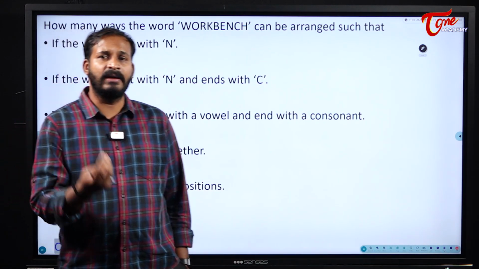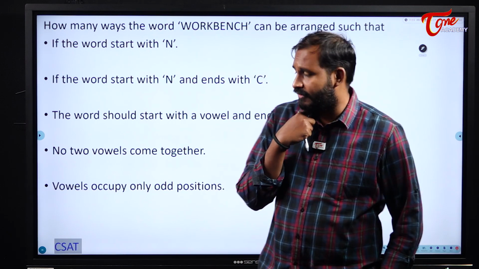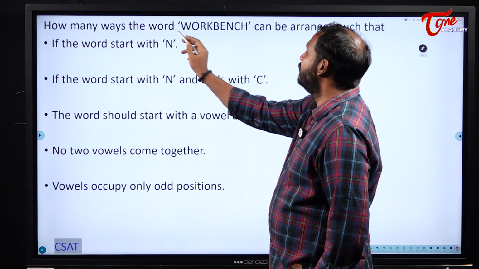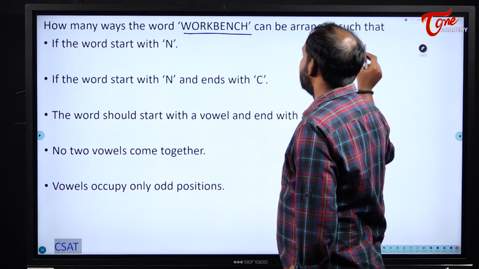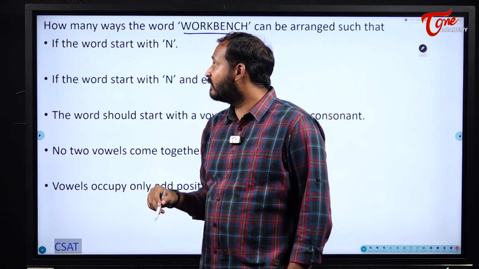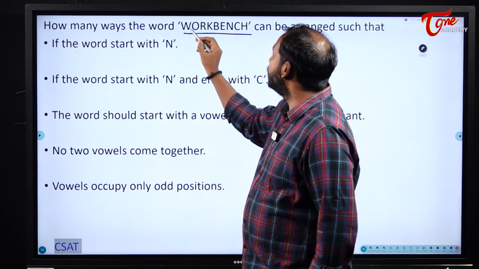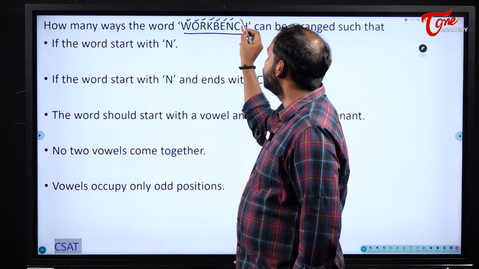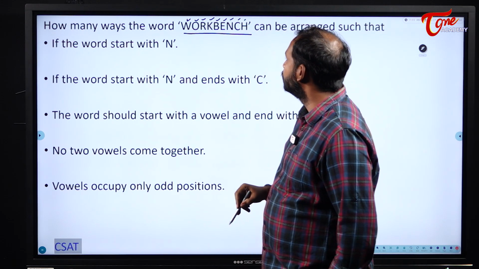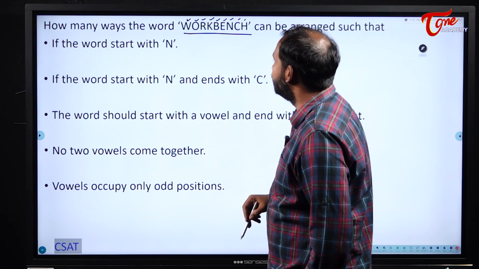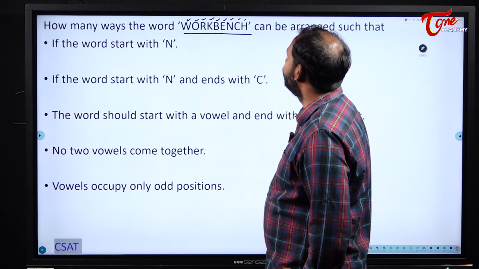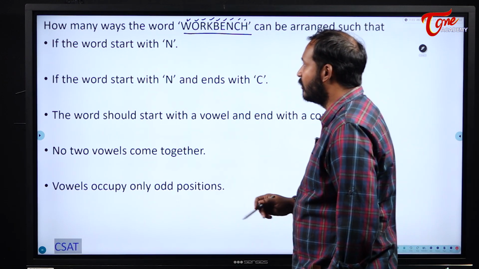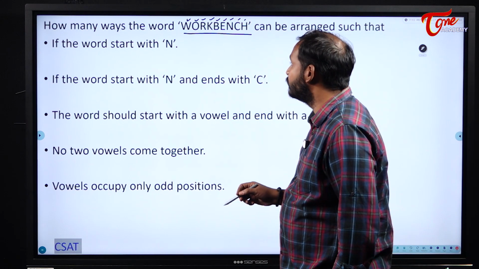Next and the last question. We will see all the applications in this question. What we have understood till now, we will work here. Now, in how many ways can the word WORKBENCH be arranged such that the first condition is that the word starts with N? So total how many letters are there? 1, 2, 3, 4, 5, 6, 7, 8, 9. Total 9 letters are there here. These 9 letters can be arranged in how many ways such that my word always starts with N?